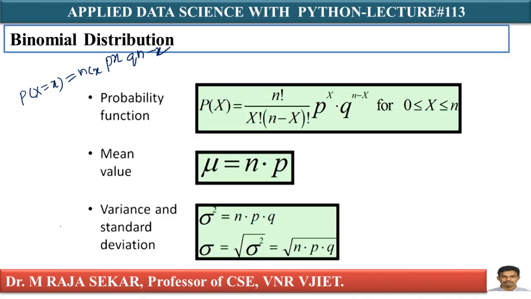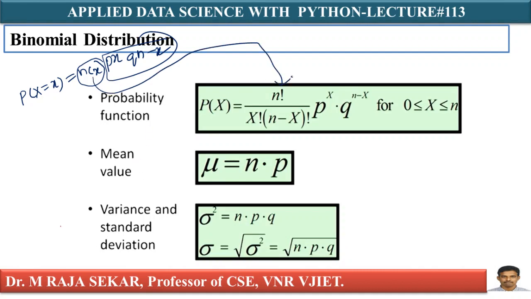We already discussed this one. What does nCx mean? It gives you the different combinations in which that event can happen. For example, in my previous lecture, in Martin's clothing store problem, what was the event to happen? Purchasing by two customers out of three customers. This is the probability, p power x into q power n minus x. That's what it says, nCx.